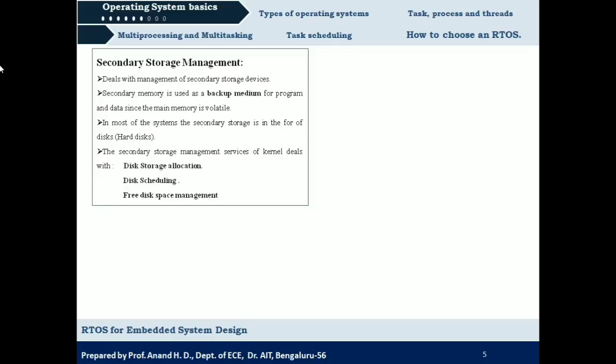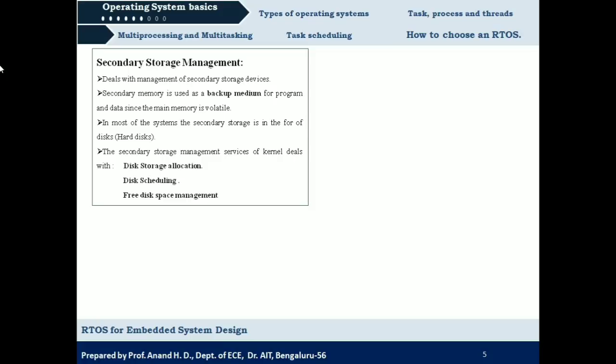In some cases, at regular intervals, the backed up data will be erased to make space for new data, because secondary storage devices again have limited capacity. You cannot store data unlimitedly. So when we are backing up new data, if the old data is not necessary, it should be erased. That is taken care of by free disk space management.